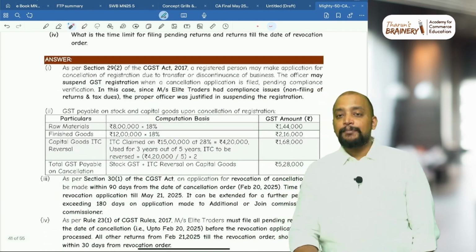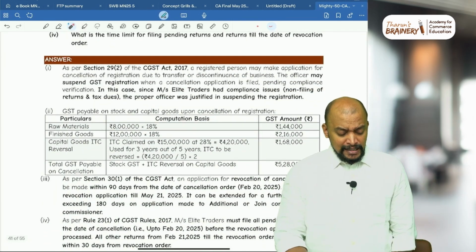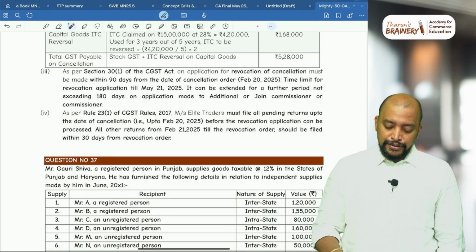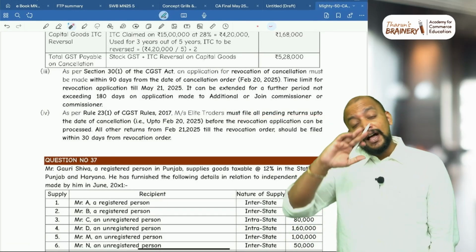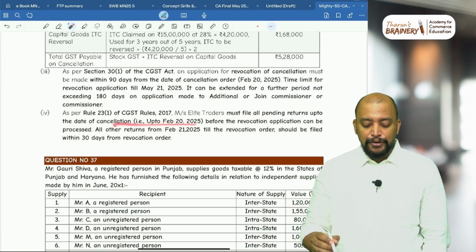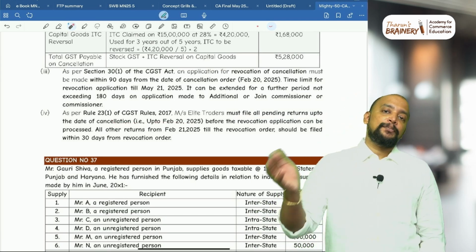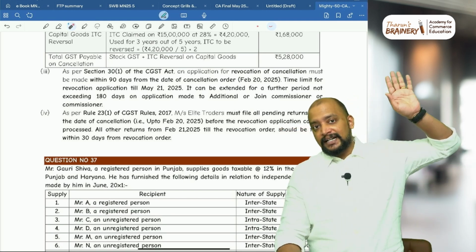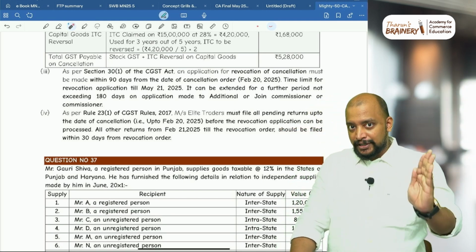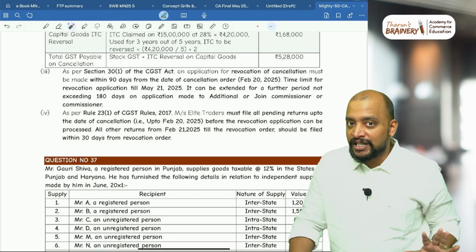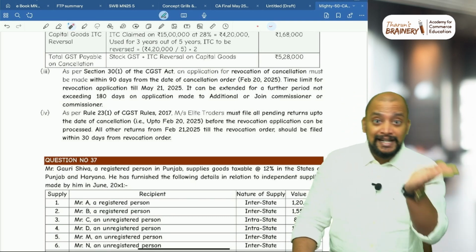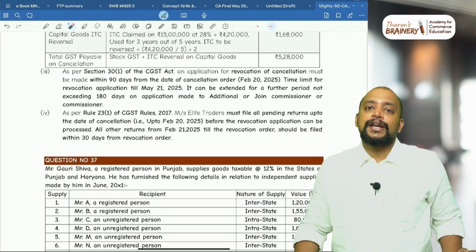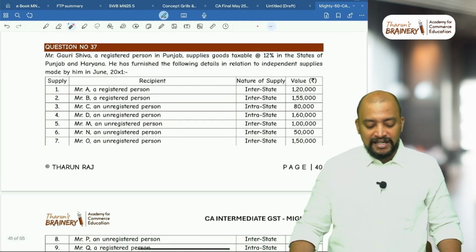The time limit for filing pending returns is within 30 days from the date of revocation order. So all pending returns up to the date of cancellation, that is up to February 20, should be filed before making application for revocation. That is, all pending returns from the beginning before the cancellation order should be filed before making application for revocation. From the date of cancellation till the revocation order, we need to file the returns within 30 days from revocation order. Okay. Then question number 37.